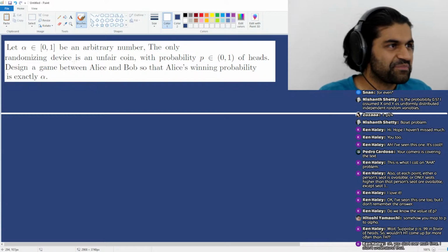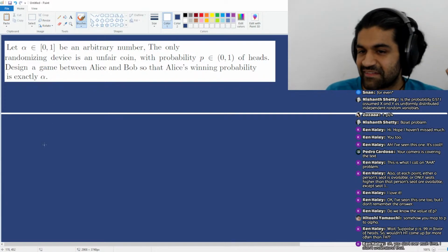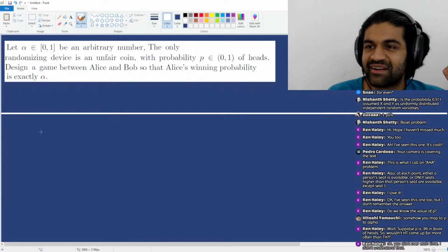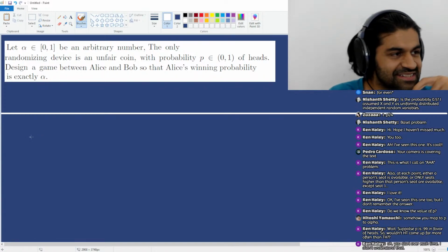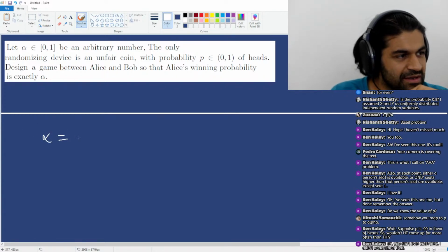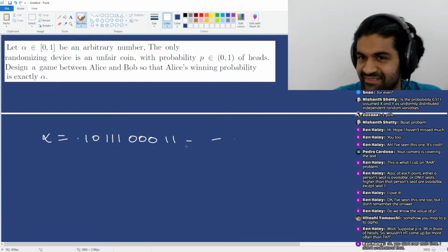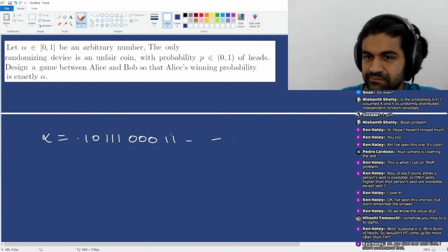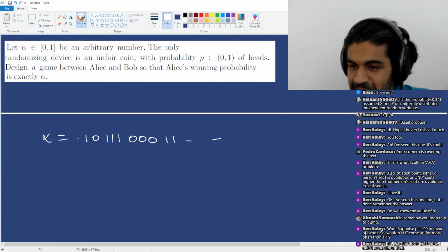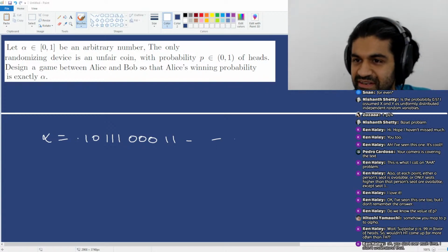So here's what you do. Take alpha and write the binary expansion of alpha. So alpha can look like point, I don't know, 1 0 1 1 1 0 0 0 1 1. I don't know. It can go on forever even. Okay. So this is the situation that I'm in.